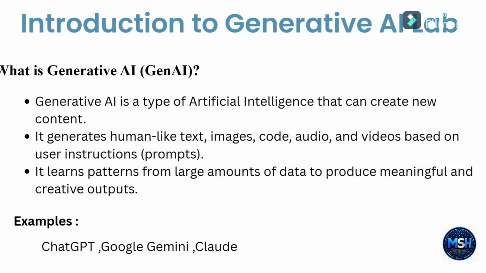What is AI? AI is artificial intelligence, which enables computers to perform tasks that normally require human intelligence, such as learning, reasoning, and decision making.